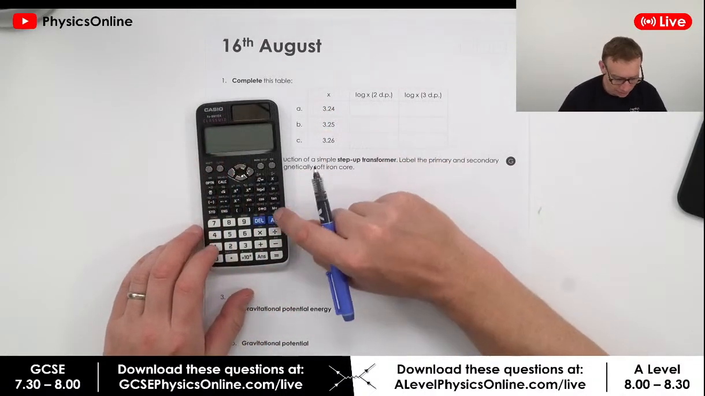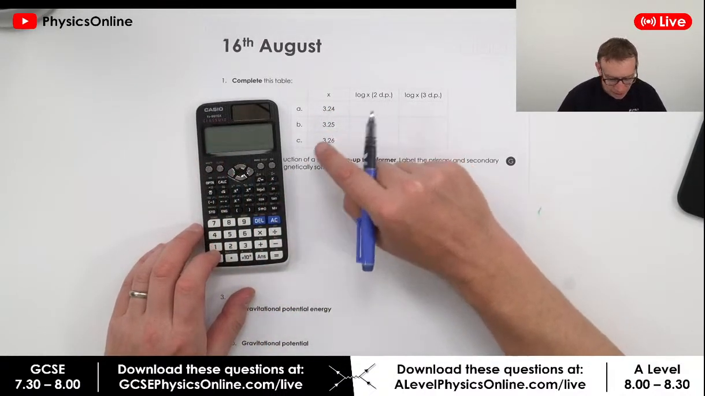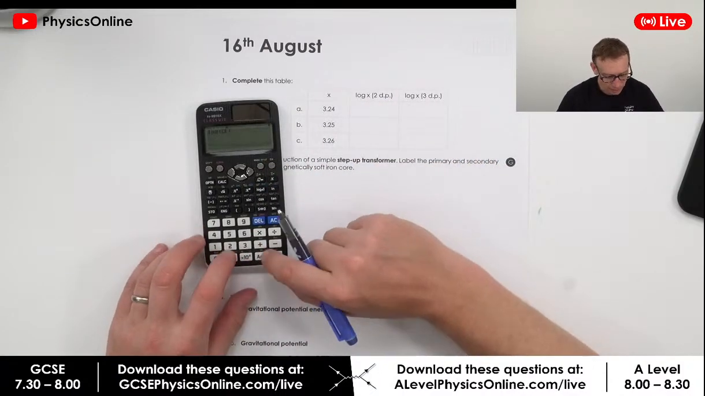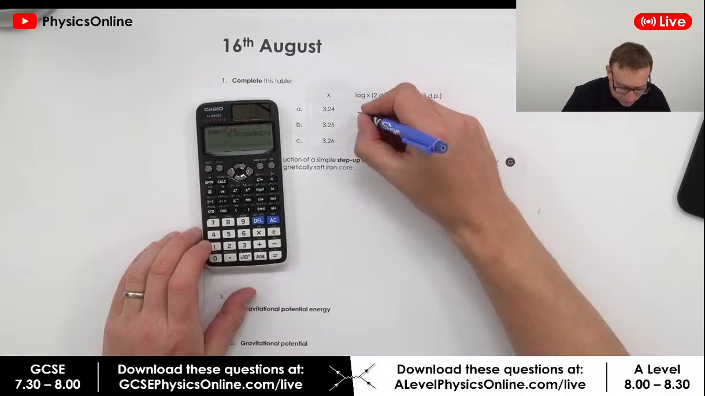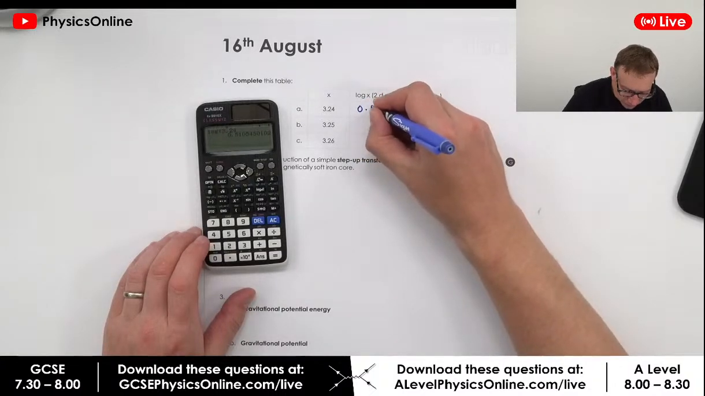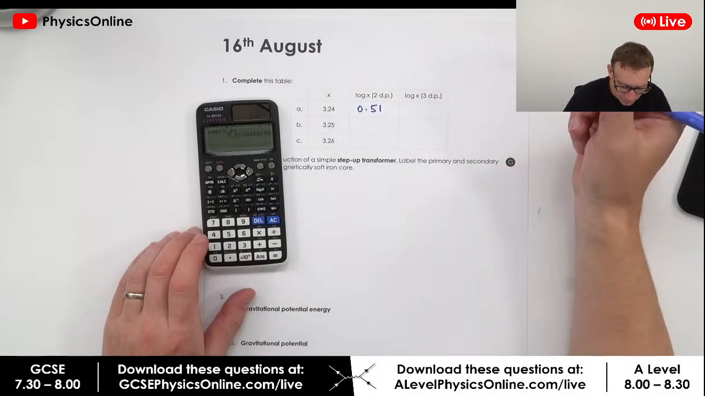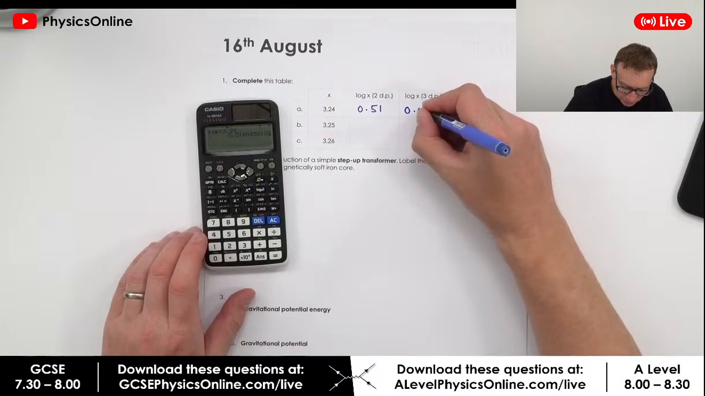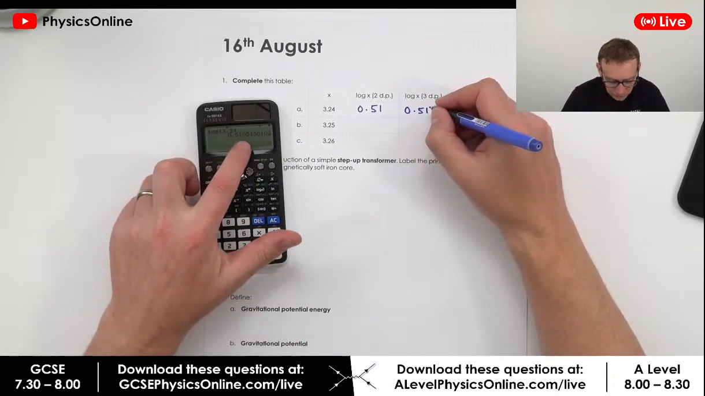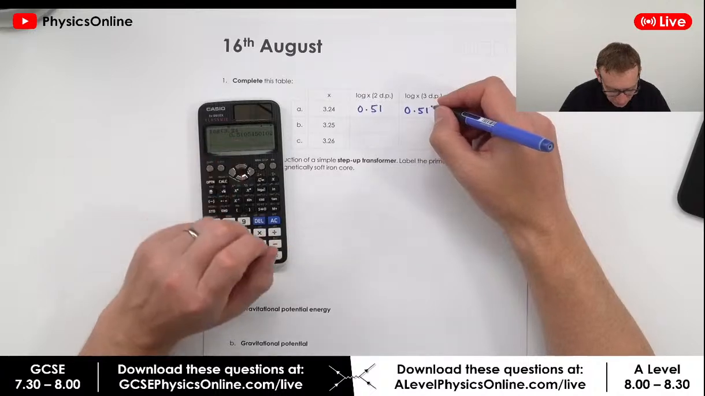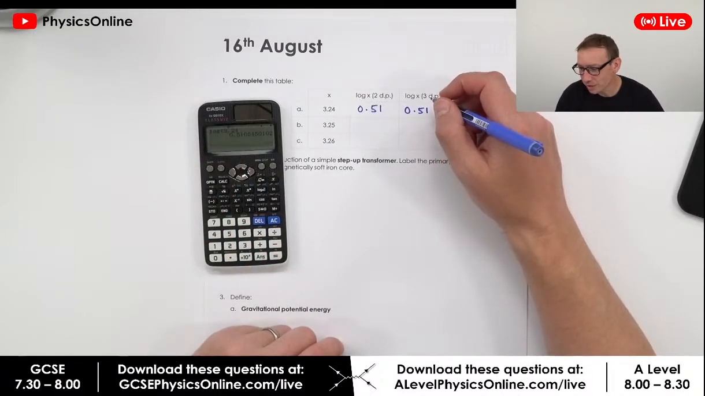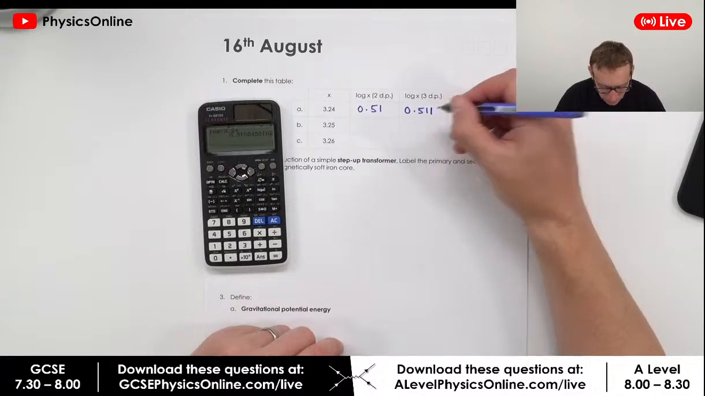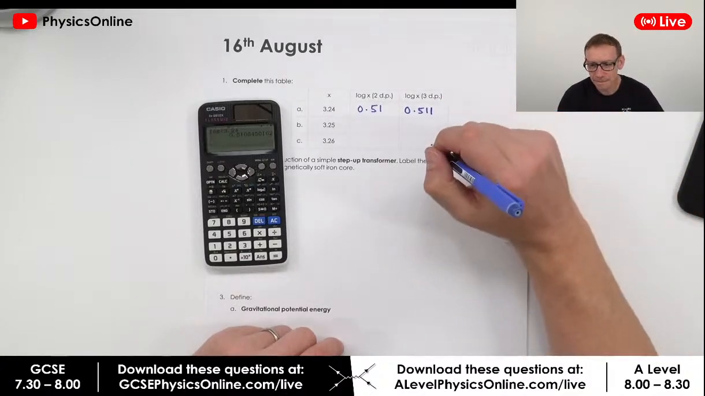So x equals 3.24. Now, if you take the log to the base 10 of 3.24, to 2 decimal places, that's 0.51. And to 3 decimal places, it's 0.5105454. So I guess we could say 0.511.